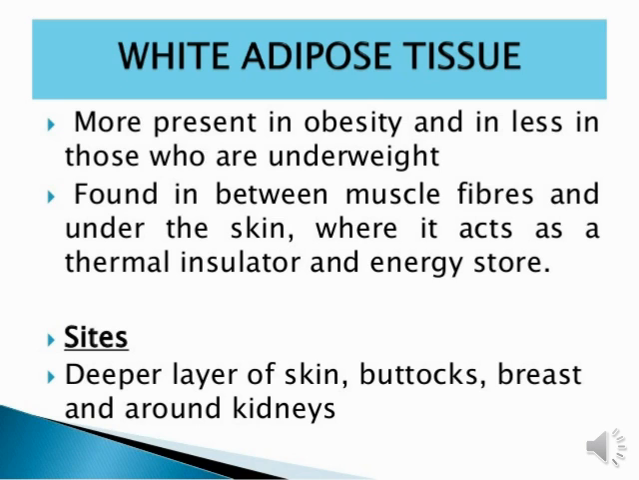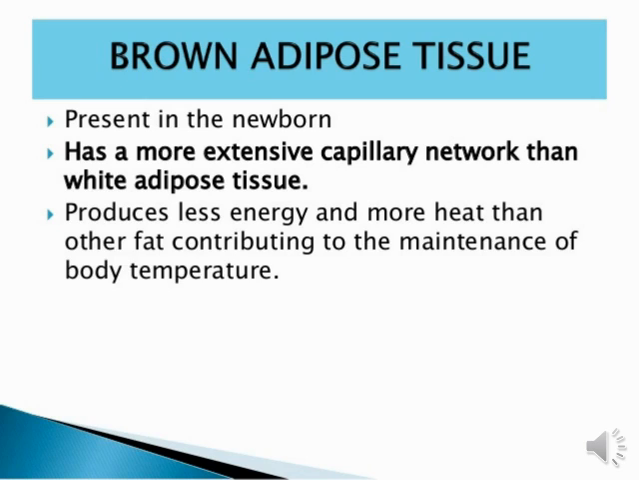Basically, brown adipose tissue presented in the newborn has a more extensive capillary network than white adipose tissue. Okay, it means it receives signals very fast, helping the network work in the human body as compared to white adipose tissue.